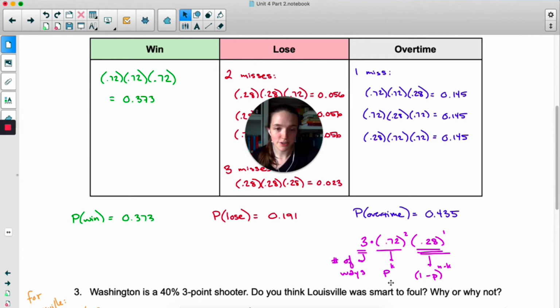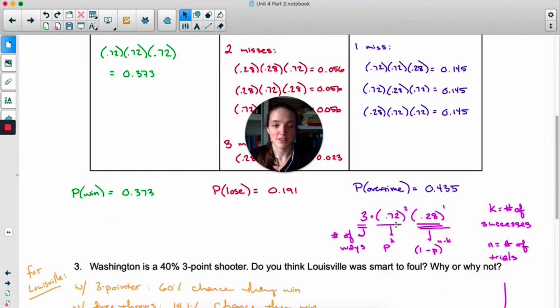So I said this could be like p to the k, where k is the number of successes. And then we did 0.28, which was the probability of failure, raised to the 1. Now if we define n to be the number of trials, this is n minus k. So number of trials minus number of successes gives you the number of failures. In other words, probability of success raised to the number of successes times probability of failure raised to the number of failures times the number of ways that this could occur.